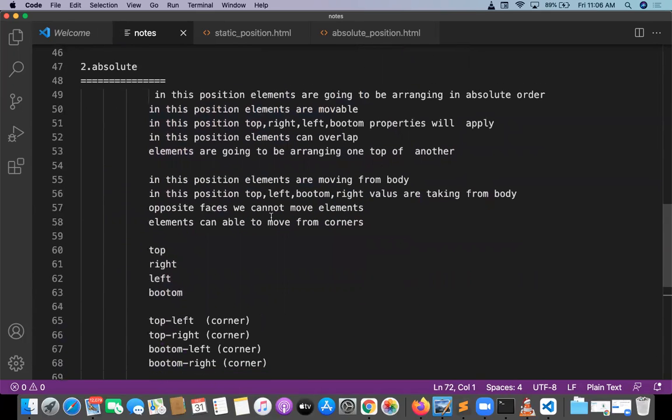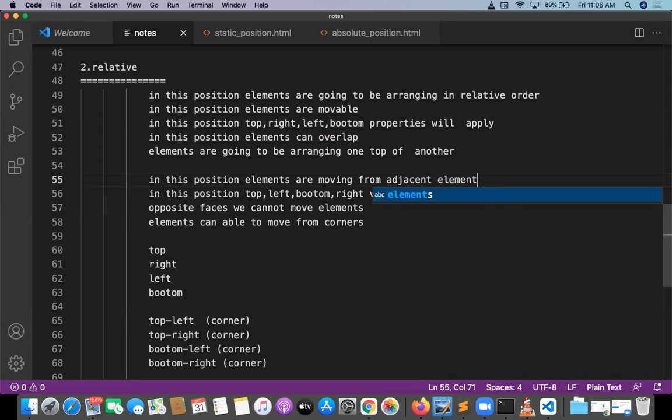Come to the relative. The third one is relative position. I will update the notes. In this position, are elements arranged in absolute order or relative order? Relative order. Next, in this position, elements are movable. Yes. Top, left, bottom properties apply. Yes. Elements can overlap, arranged one on top of another. Yes. In this position, elements move from the adjacent element, and the top, left, bottom values are taken from the adjacent element.